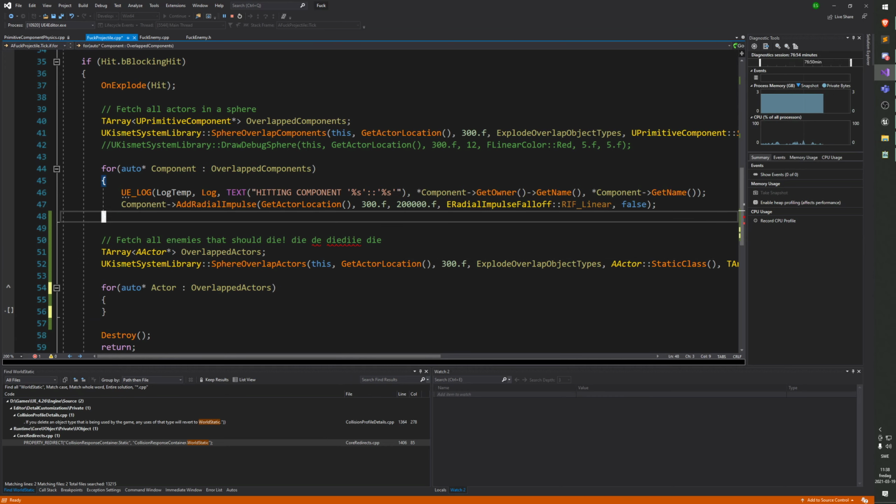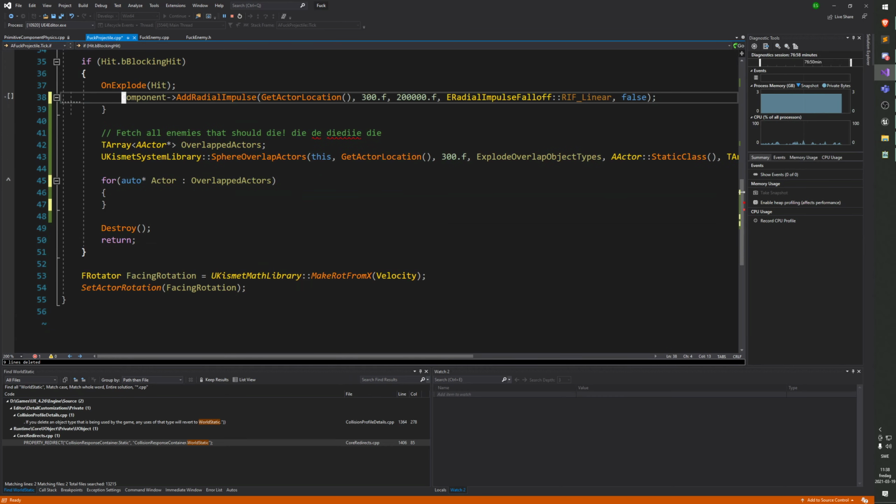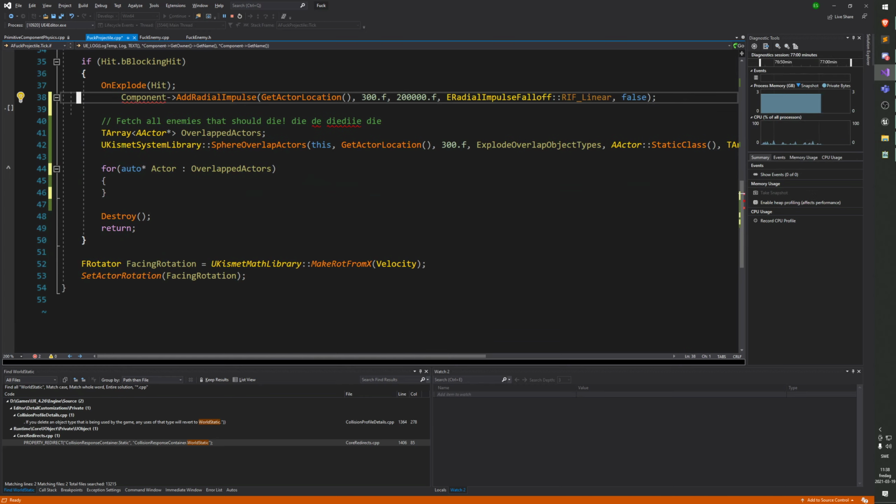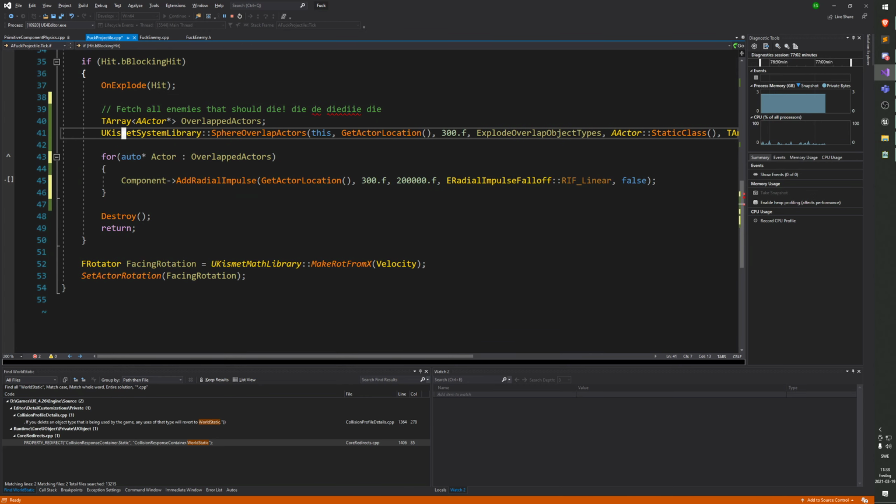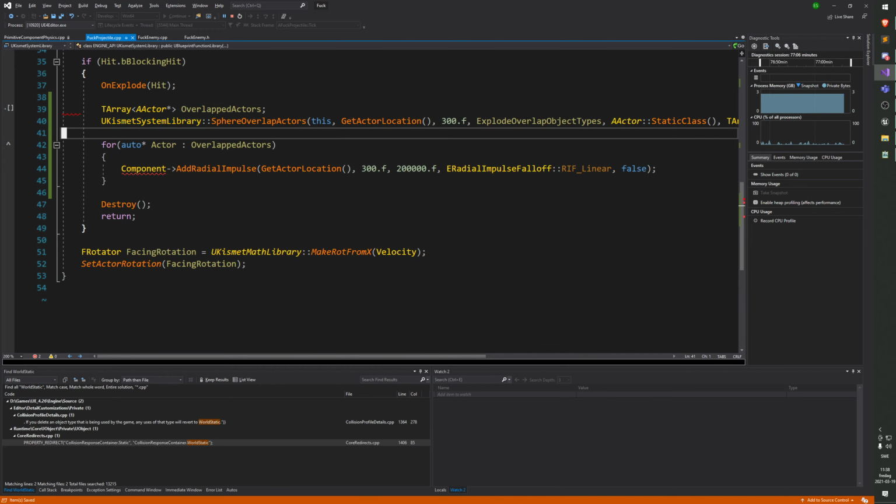Remove this for now. Gonna remove this as well. Just gonna save this. Okay. Remove the comment because it doesn't make any sense anymore.